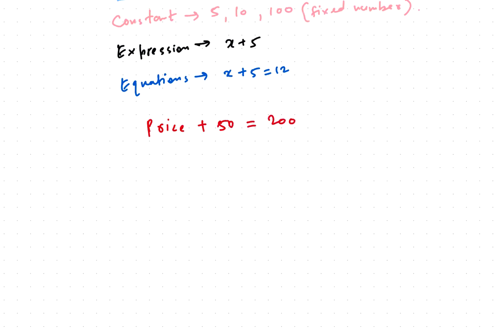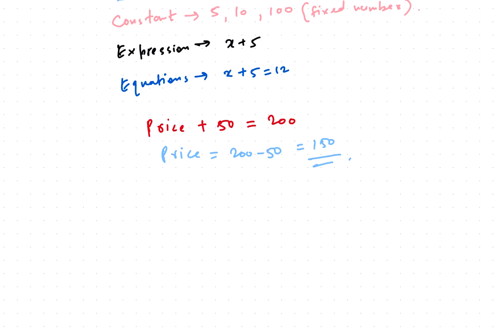Well, pretty simple. What will you do to find out the price? Very simple. Price would be equals to nothing but 200 minus 50, which will give me 150 as an answer, right? Because obviously that's pretty simple. This is algebra in real life. If you just try to connect it with real life, this is what algebra is in real life.